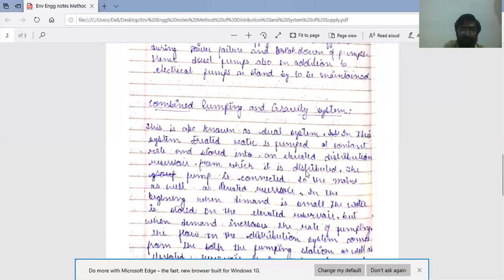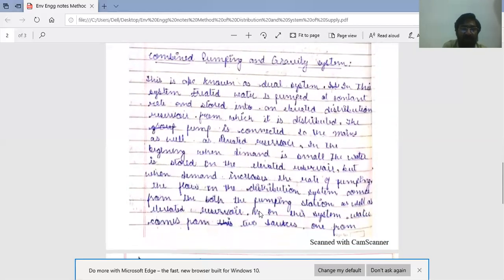Treated water is stored in the distribution reservoir, like the first system, from which it is distributed. The pump is connected to the mains as well as the stored reservoir.